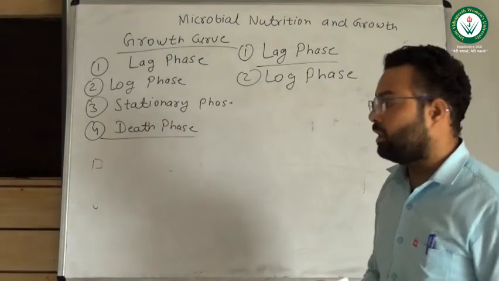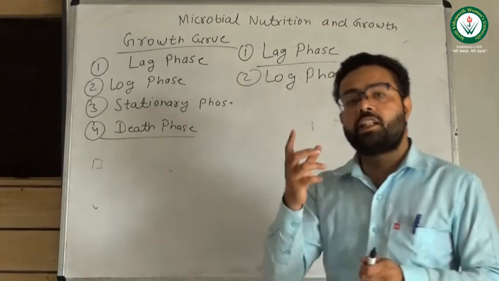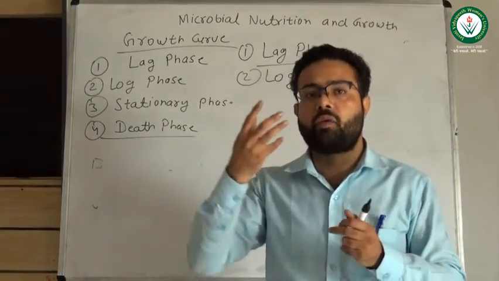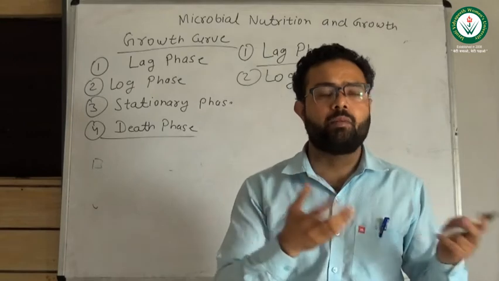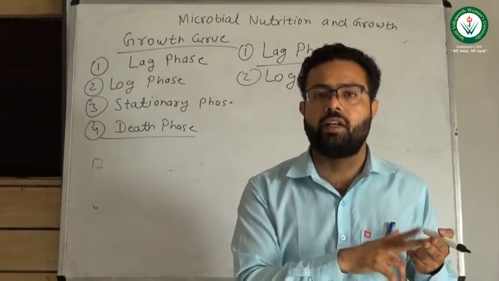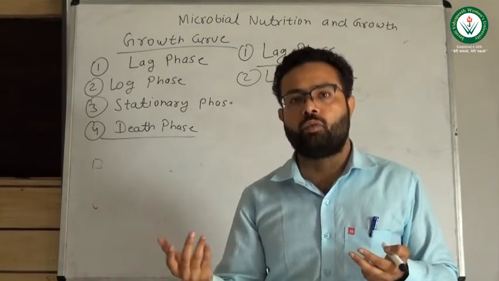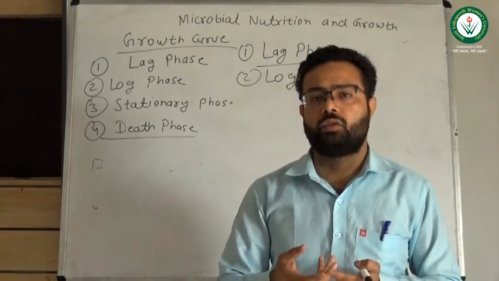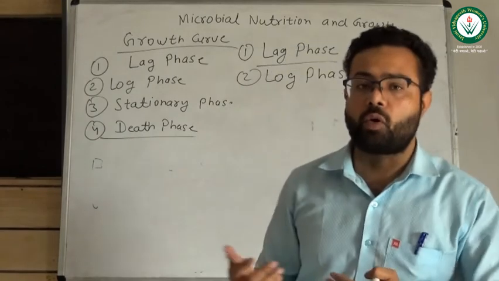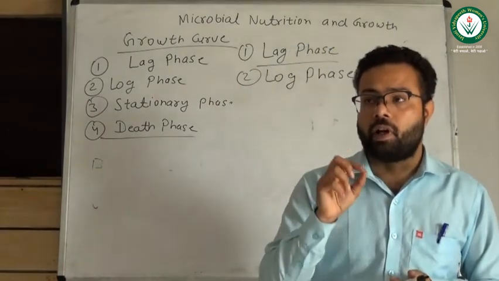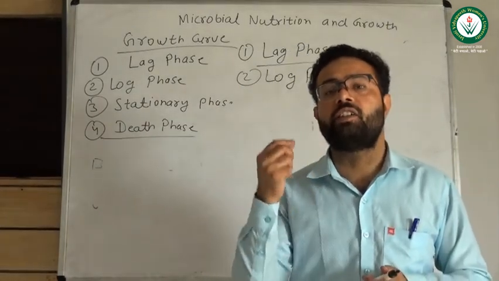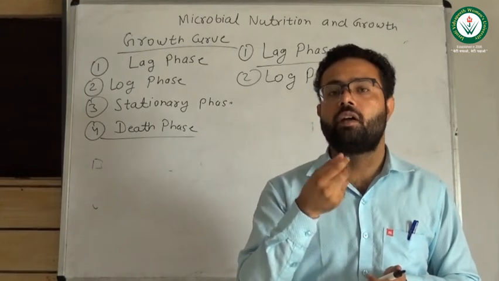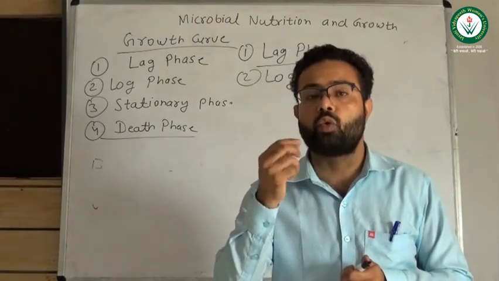What is the stationary phase? We know that there is a particular age of a microorganism. That might be 20 hours, 1 day, 2 days, 3 days, or 20 days. It depends on the type of microorganism.